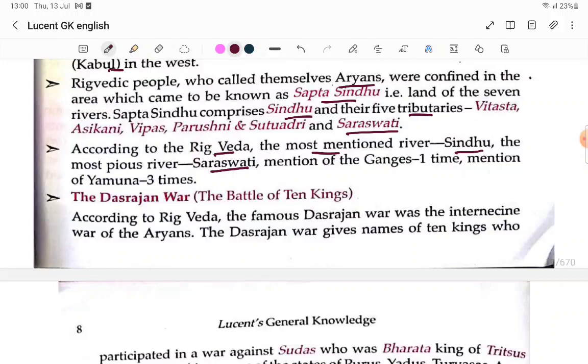Pious means we pray to the river. The Ganges is mentioned one time. The Yamuna is mentioned 3 times.